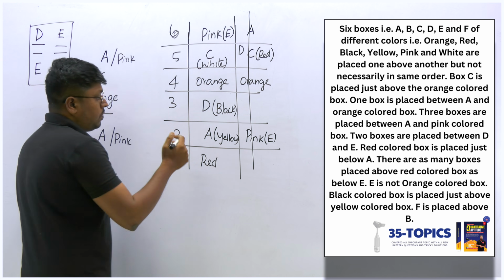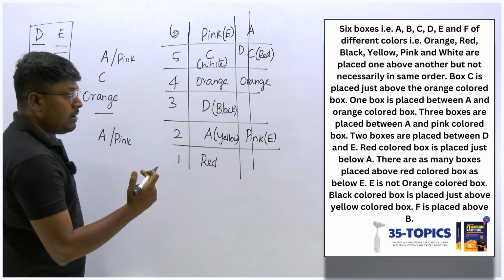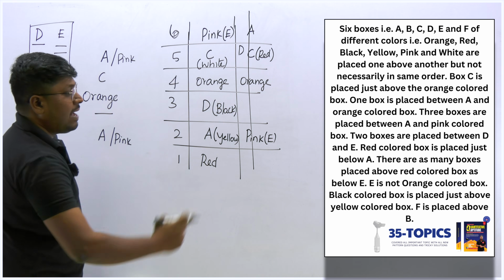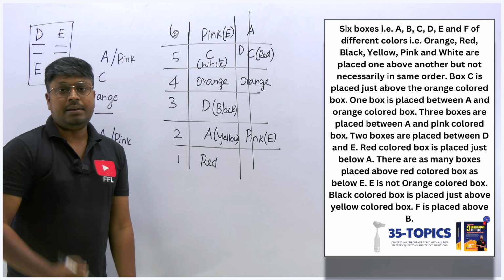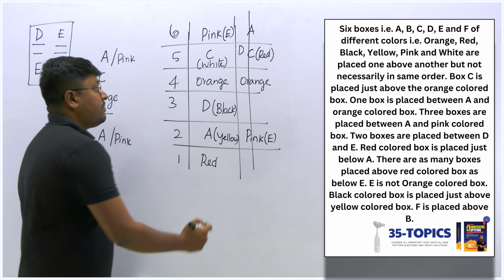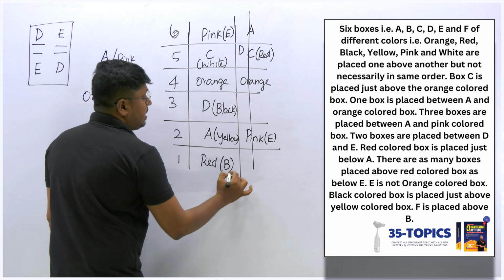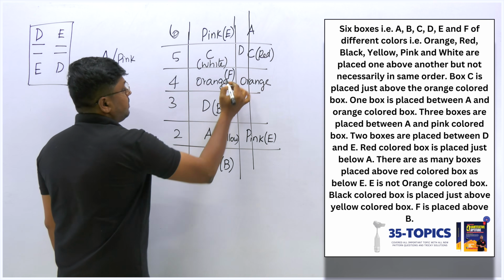And still 2 boxes are remaining. I think the last point we have is F is placed above B. So above B, definitely it should be F. So this must be F. That's it.